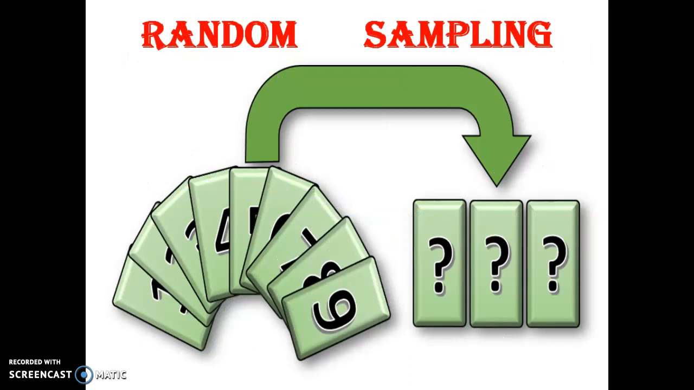Now under the sample we have 2 things: first is random, second is non-random.